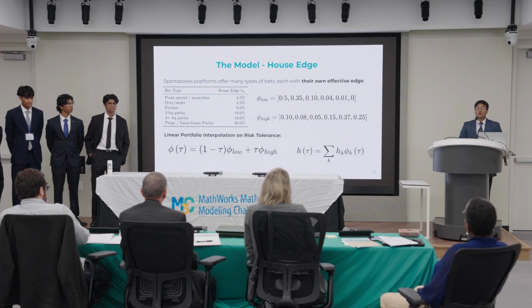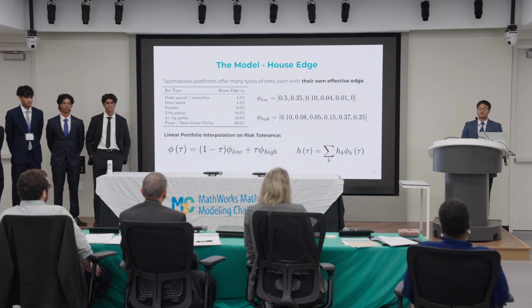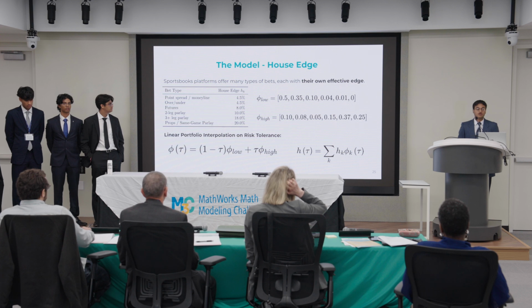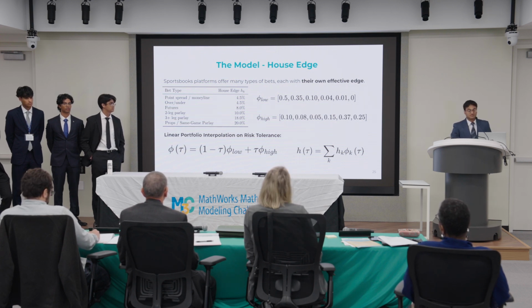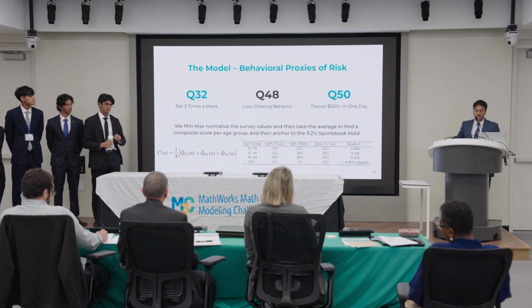In order to find out what type of effective house edge a person has, we construct a function based on their risk tolerance, which is a linear interpolation between 2 portfolios. One which is fairly conservative with low-risk bets, and one which isn't conservative, focusing on the high-risk props or same-game parlays. This tau, which is a risk tolerance, is derived from 3 questions from the Siena survey.